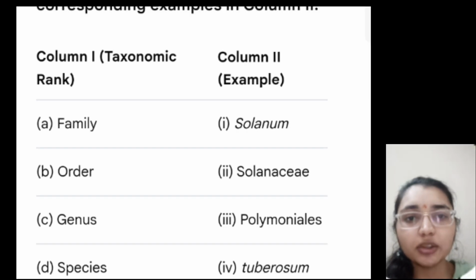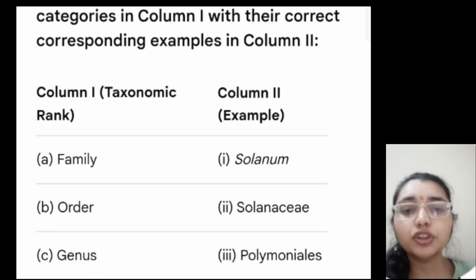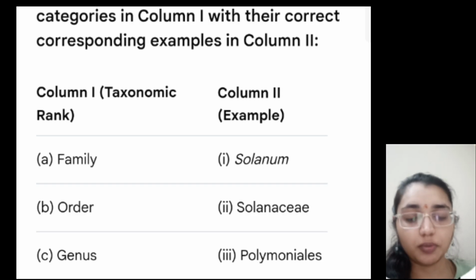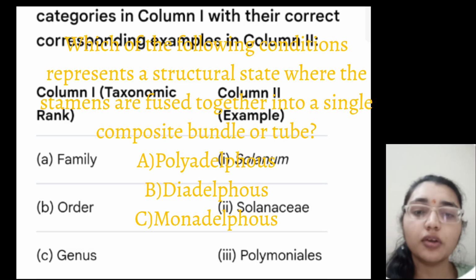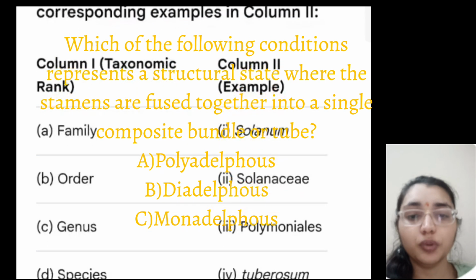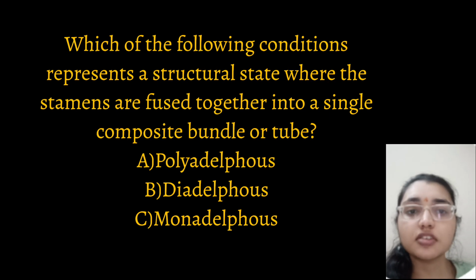Glyceraldehyde 3-phosphate dehydrogenase. Here we have to match column 1 with column 2. Column 1 shows family, order, genus and species, whereas column 2 shows Solanum, Solanaceae, Polemoniales and tuberosum. So here the family is Solanaceae, that is A pairs with 2. Then order, what is the order here? Polemoniales, option 2 is the order. The genus is Solanum, and then species. Which of the following conditions represents the stamens fused together into a single composite bundle or tube? That is the monadelphous condition, the structural state where the stamens are fused together into a single composite bundle or a tube.